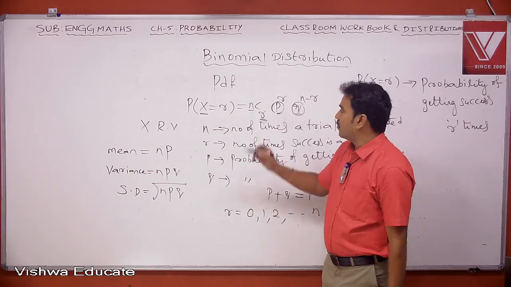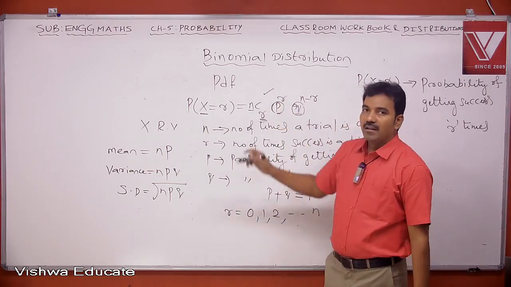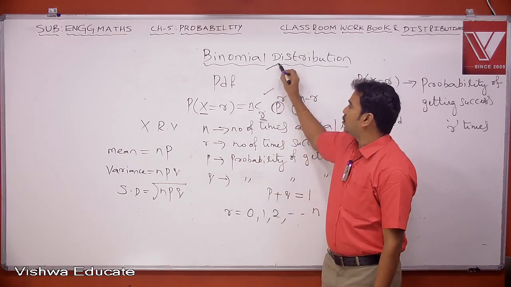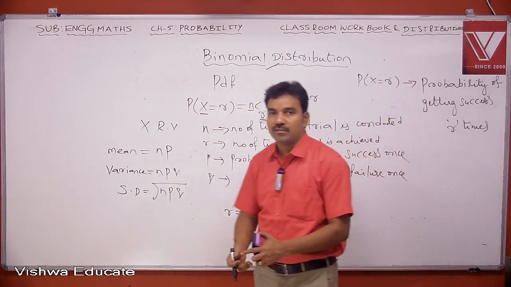So first write down these points. Heading: Binomial distribution.